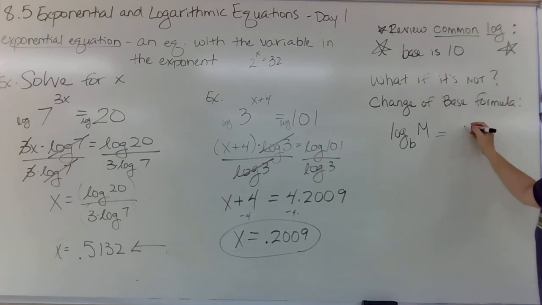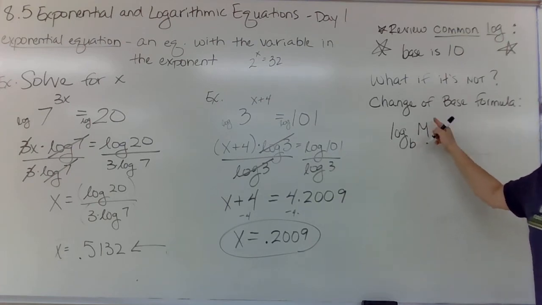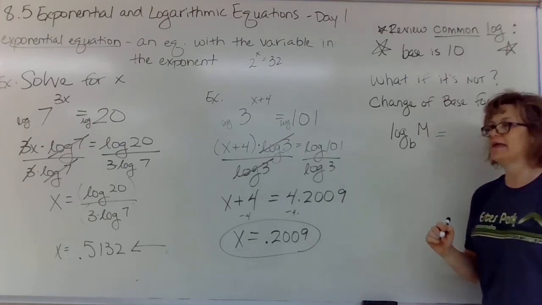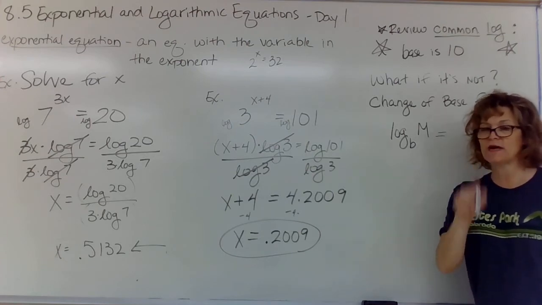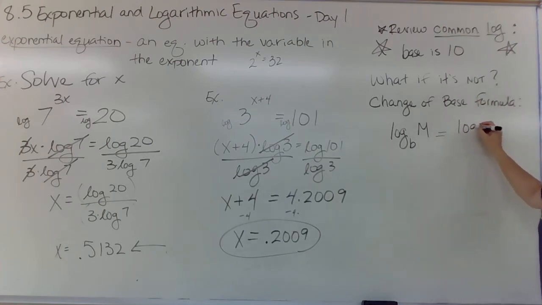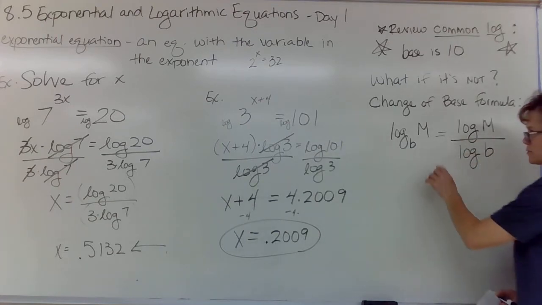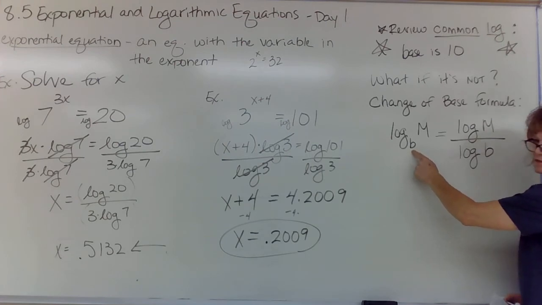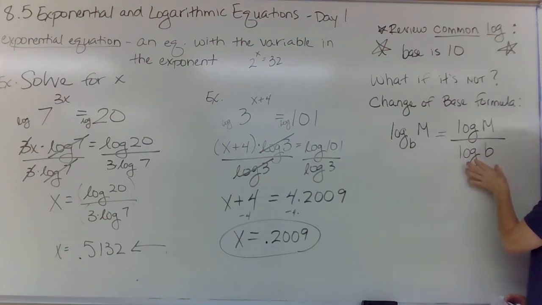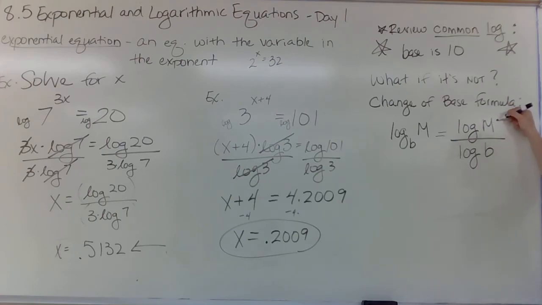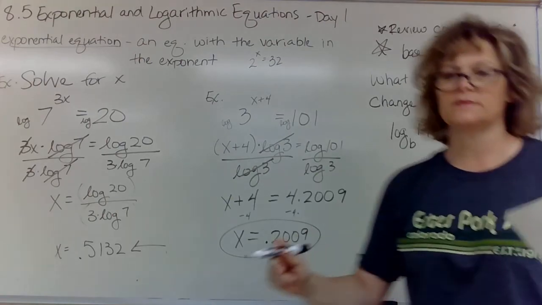Well, here's what you do. Turn these two things into common logs. Log m divided by log b. Look where all the letters went. The base comes down to the denominator, and it's not a base anymore. It's like log base 10 of b. Because now I can do calculator for this, calculator for this. Let me show you with some numbers.